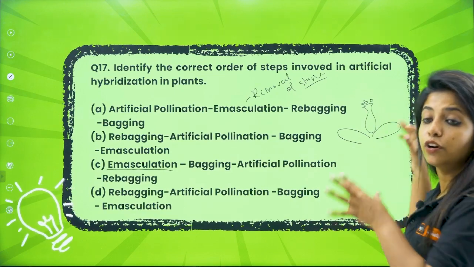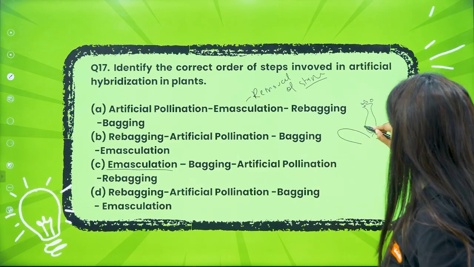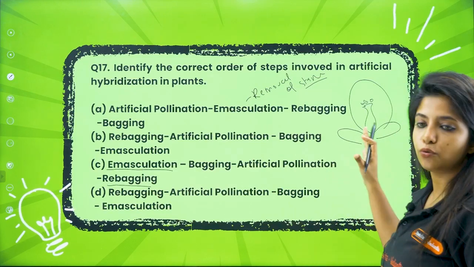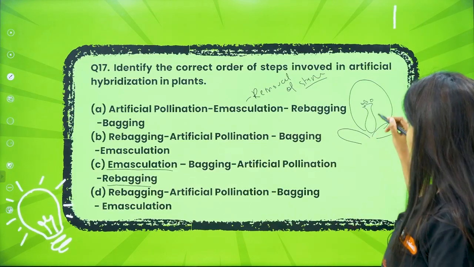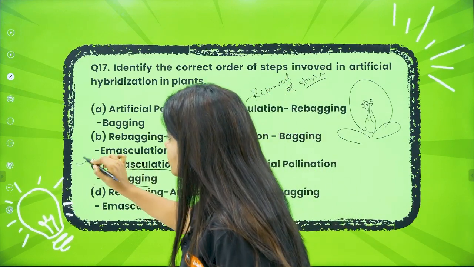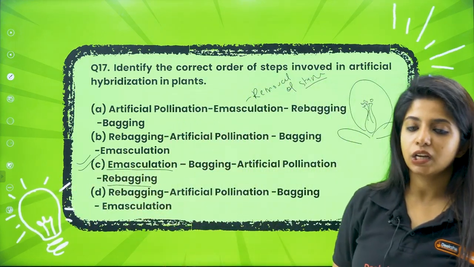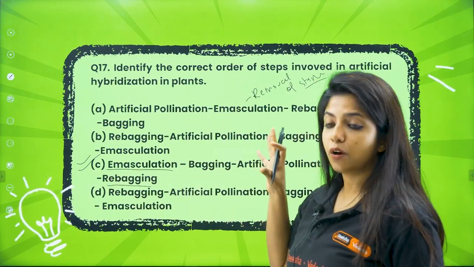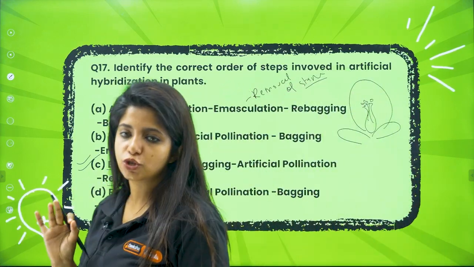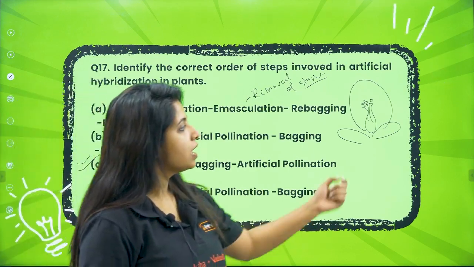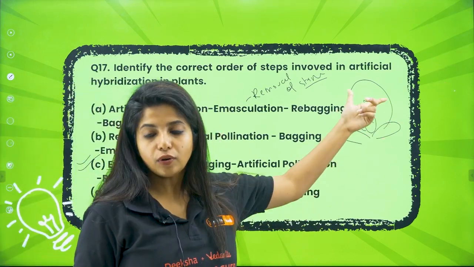And after that, we do not want any other pollen grains to come again. So what do we do? We again cover it. This is known as rebagging, so that no pollination can happen later on. So slowly this will form the pollen tube and the whole fertilization would be happening. So your answer would be C, not A, not B, not D, and I hope you know why. Because the first step always has to be emasculation. Okay, if it's a bisexual flower, meaning if it has two anthers out there.